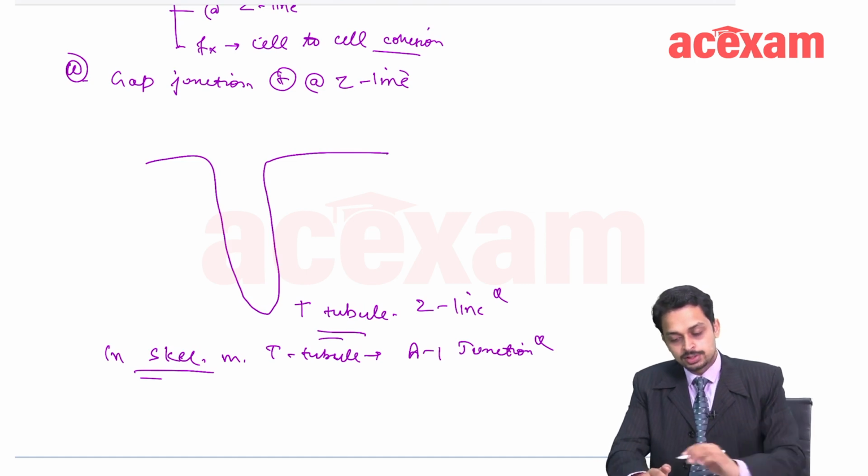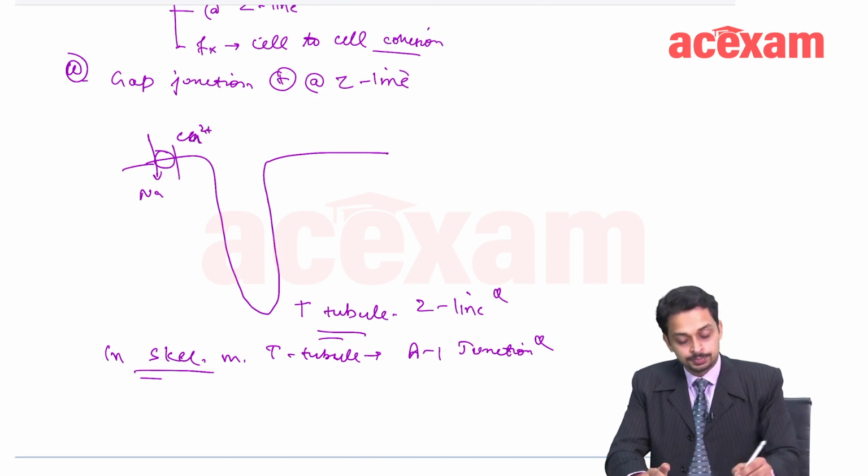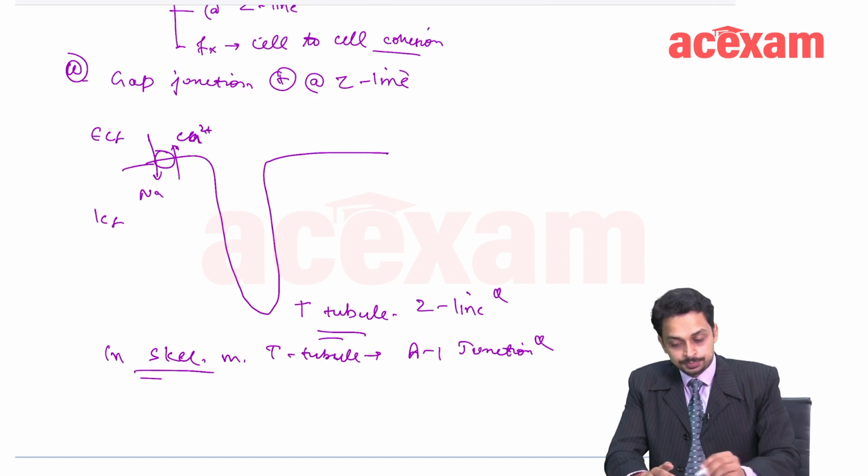This is the T tubule, and what happens? There is this sodium and calcium antiport. This is ECF, this is ICF. What happens?